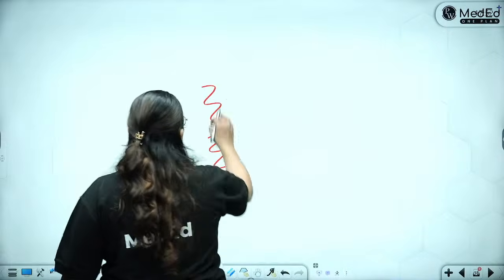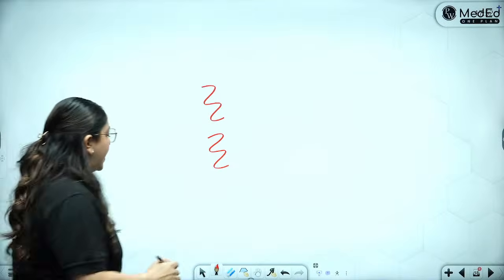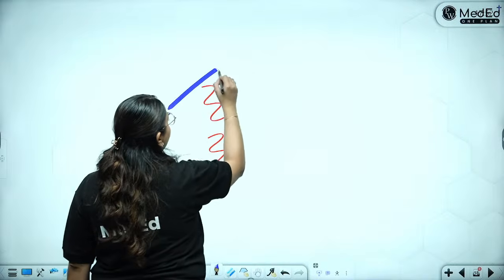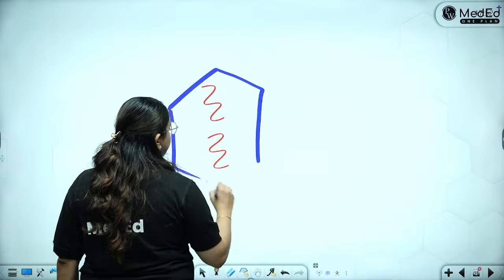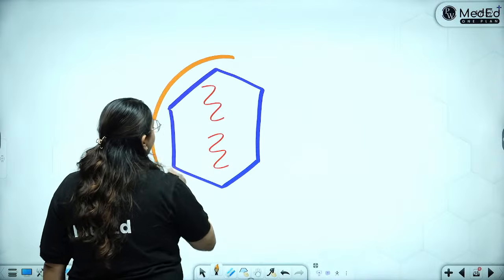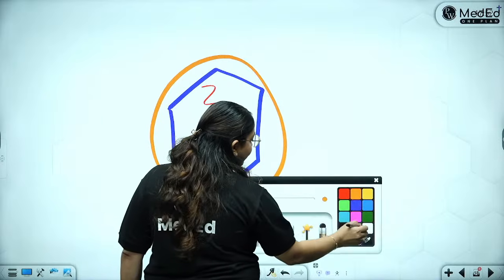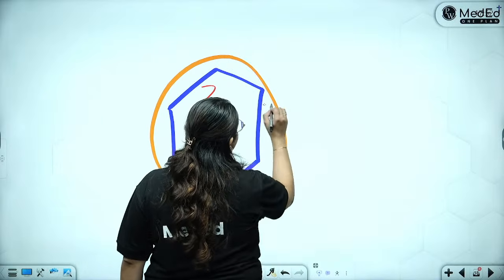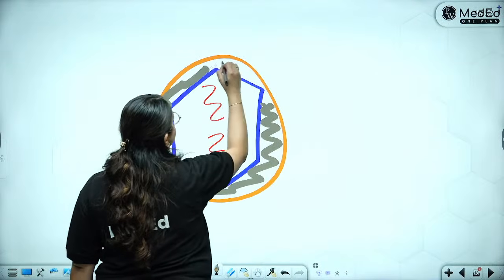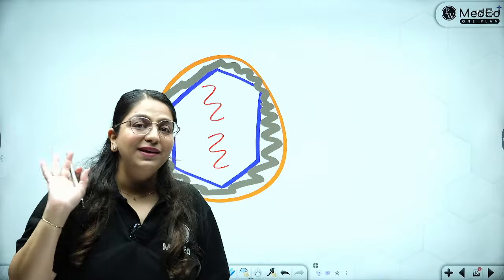Okay, chalo. So like I said, it has 2 copies of a single-stranded RNA. On top of this RNA, of course, there is going to be a nucleocapsid. So here is the capsid of this virus. Of course, outside the capsid, there is going to be an envelope. In between this, there will be some amorphous material which fills it up. What is this amorphous material? This is always the matrix. This is the simplest way you can draw absolutely any virus.